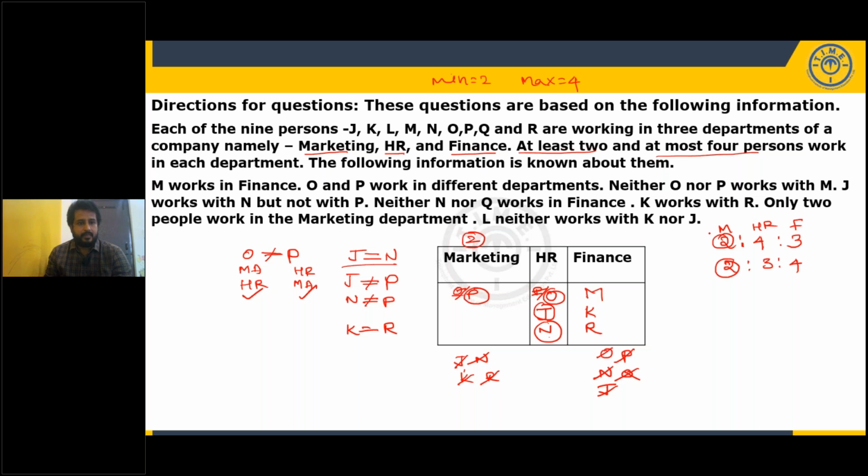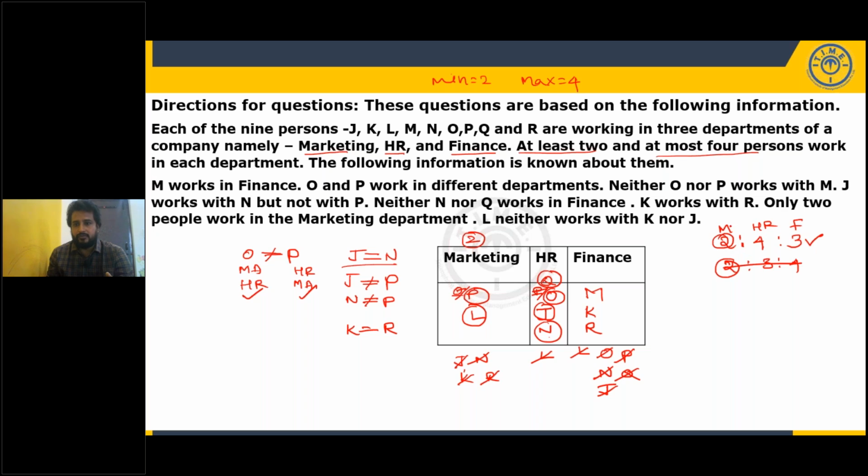Next. L neither works with K nor J. So L is not here. So where must L be? L must be here, because L is working neither with K nor J. Now we are left with one more person. Who is that one more person? Q. Q cannot be finance, we know already. So Q will be in HR. So this is ruled out, and this ratio is valid.